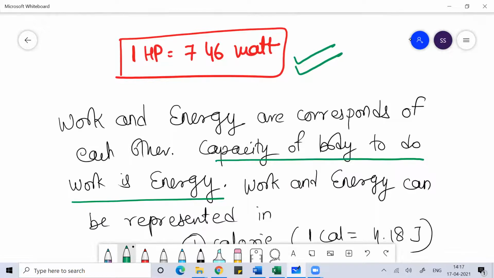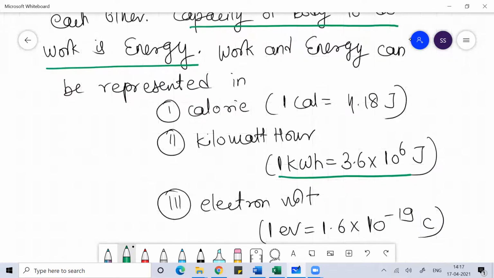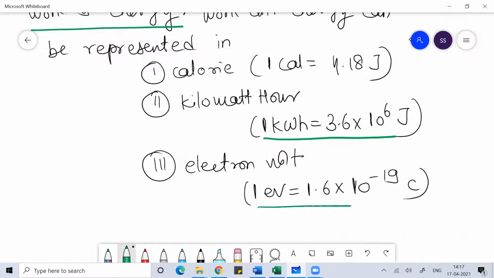You can use other units of energy like calorie, where 1 calorie is equal to 4.18 joule. You can use watt hour or kilowatt hour, where 1 kilowatt hour is equal to 3.6 into 10 to the power 6 joule. Further on, you can also define energy in terms of electron volt, where 1 electron volt is equal to 1.6 into 10 to the power minus 19 joule.